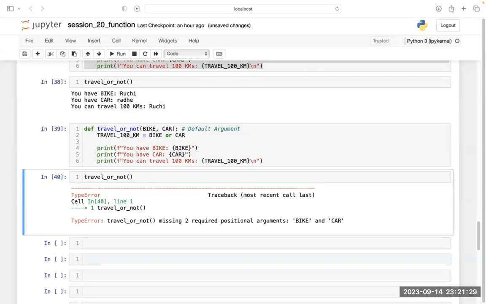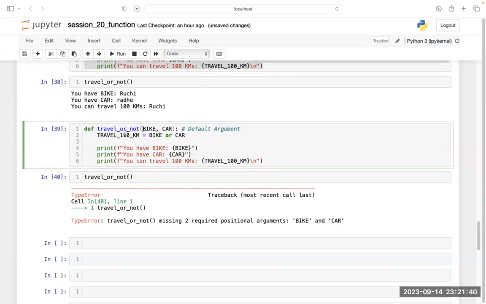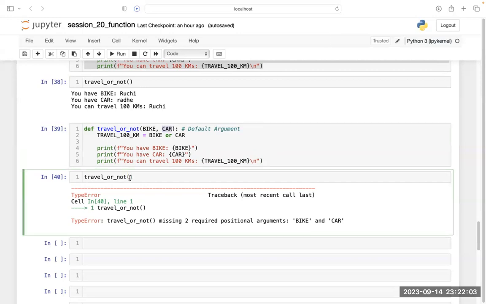See, that is what I was trying to explain to you. So now you will understand why you are getting this error. See, here at the time of defining this function, understand here. Ruchi, concentrate here. When I am defining this function, I have passed two arguments, this bike and this car. Is it fine? So when I call this function, I have to pass two arguments here.